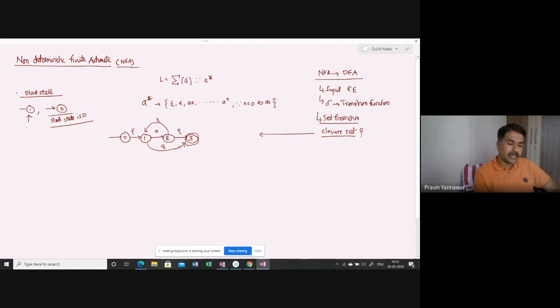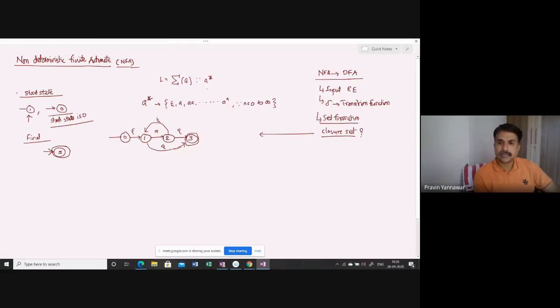One more question I have got: how do you define a final or accepting state? It is very simple, and it is represented by a double circle, and the edge must be directed. For example, 5. So the double circle is the final state. Now, when we are trying to understand a closure set, we have to understand an important point. What is actually a closure set?